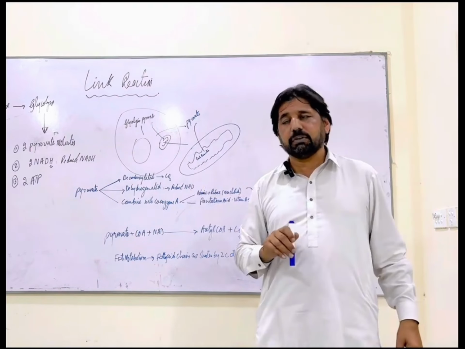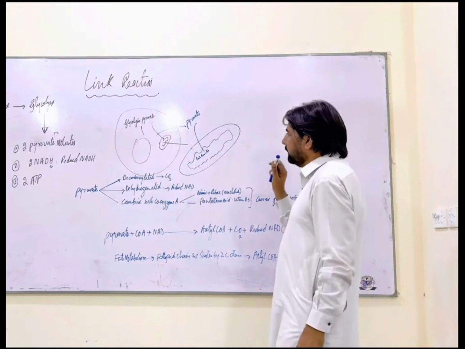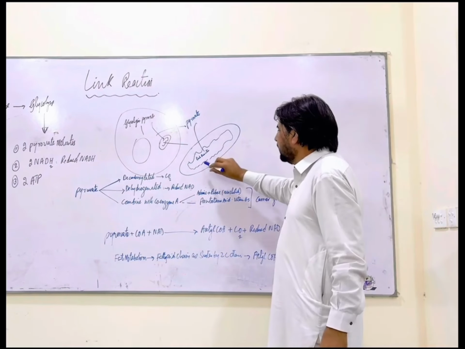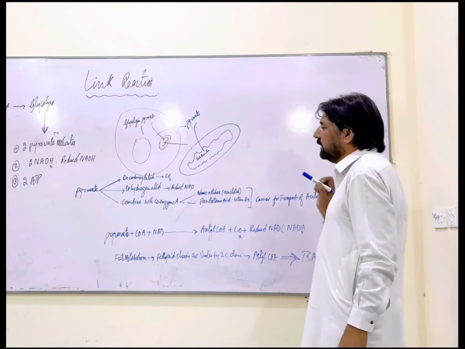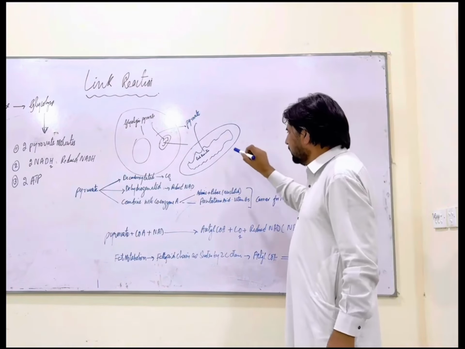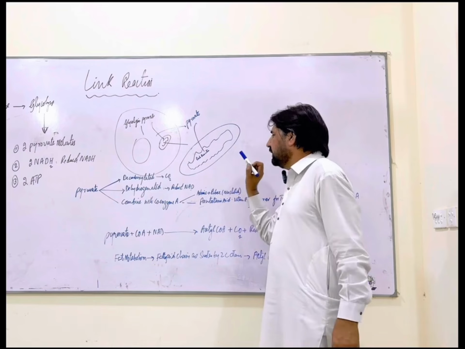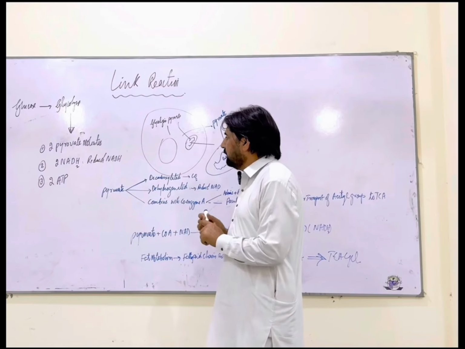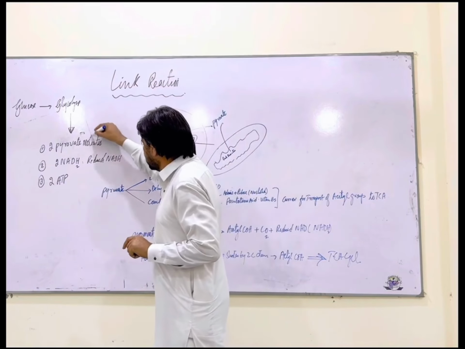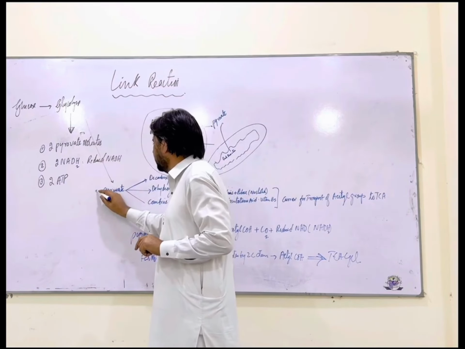Sometimes you might have the question, what is the site of link reaction? The site of link reaction is the matrix of mitochondria, which is the inner core of the mitochondria. In the mitochondria lecture, we would study all the sections and regions of the mitochondria in detail. So the end product of glycolysis was pyruvate, and now these two molecules of pyruvate are produced.